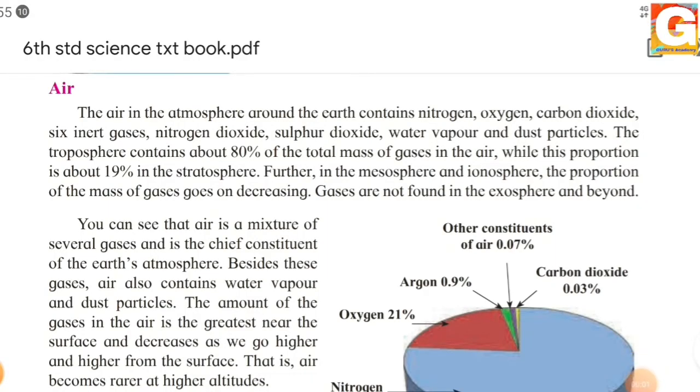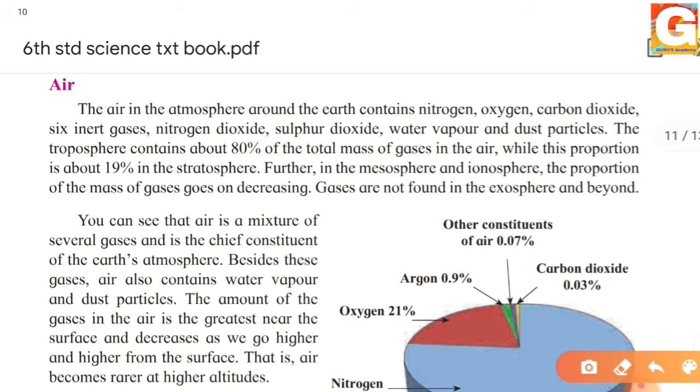So students, we have just seen our 5 layers of the atmosphere. But in the air, do we have only air? It is a mixture of various gases. The air is the atmosphere around the earth which contains nitrogen, oxygen, carbon dioxide. There are various inert gases. There are 6 inert gases. Then we have nitrogen dioxide, sulfur dioxide, and along with these gases, we also have water vapor and dust particles.